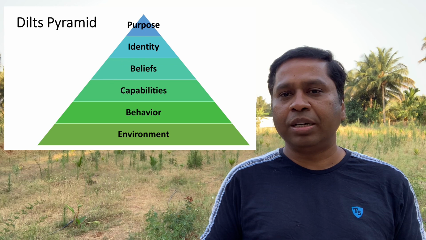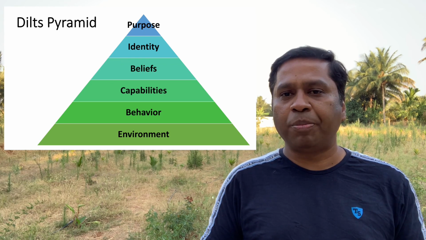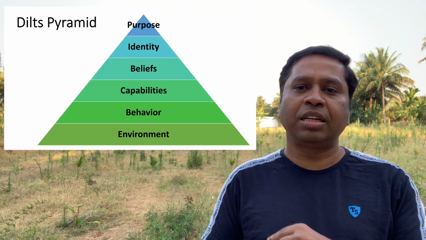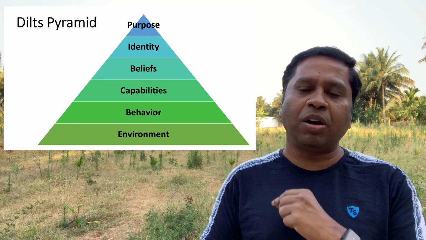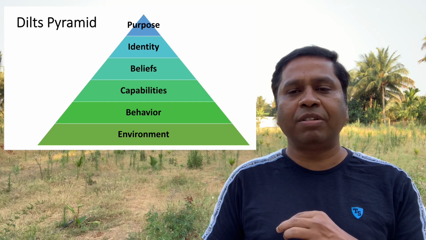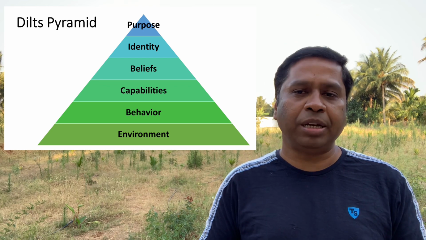For this purpose, I'm going to introduce a tool called Dilts Pyramid. This tool was introduced by Robert Dilts. If you look at this tool, there are 6 levels. These levels are called logical levels. What do these levels represent? These logical levels represent the levels of change within any human being.